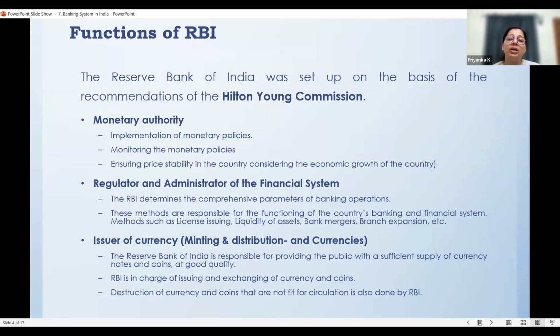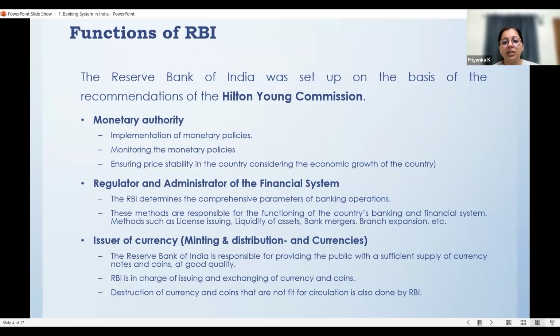And there may be questions like, under which commission was the Reserve Bank of India set up, or on the basis of which commission the Reserve Bank of India was set up in the country. So for that the answer is Hilton-Young Commission. It was the Hilton-Young Commission which gave the recommendation for setting up an apex bank in the country, and Reserve Bank is set up based on Hilton-Young Commission. That's why I've kept it in bold letters. That is also very important.